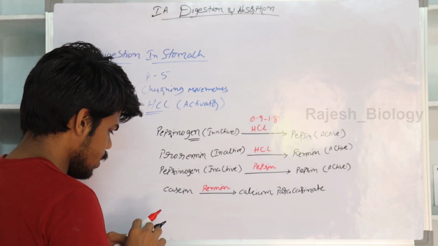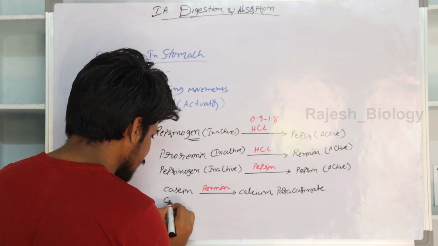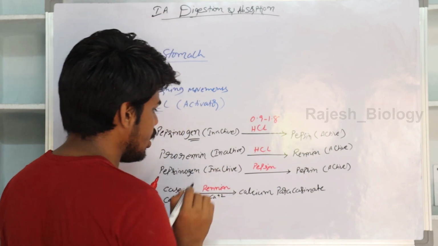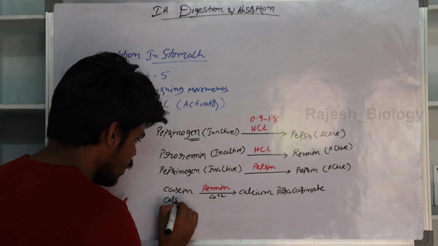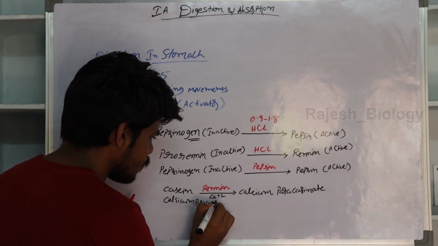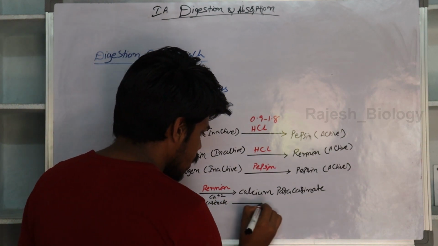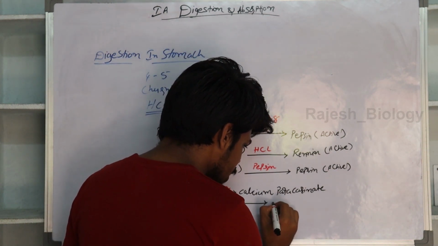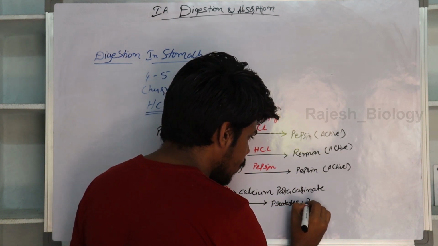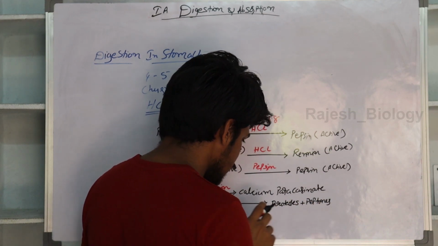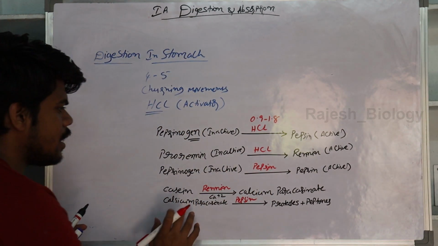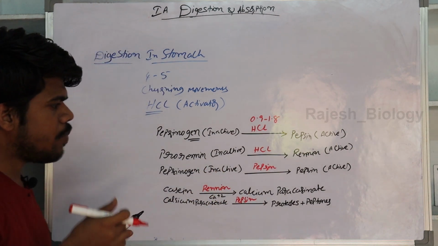And the calcium paracaseinate, in the presence of calcium Ca2+, is converted into proteases and peptones in the presence of pepsin.